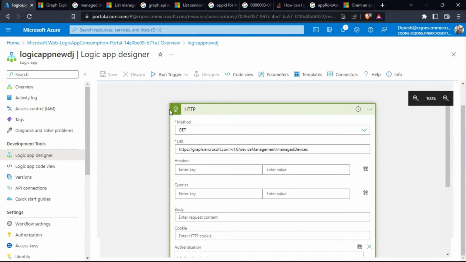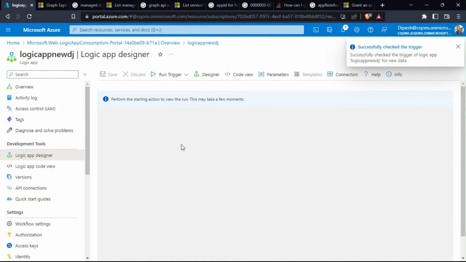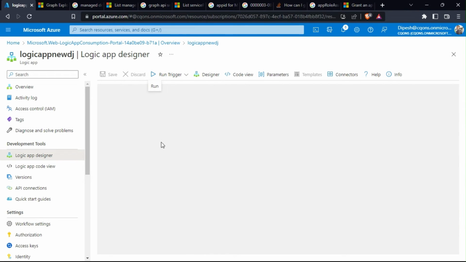And that is the result that we should be expecting right now because the app role is not assigned yet. So we are waiting for the logic app to run. I've triggered it. Let's see the results.